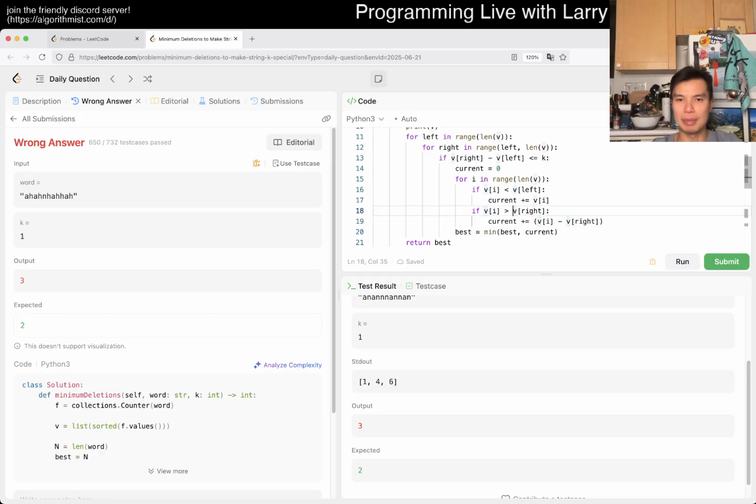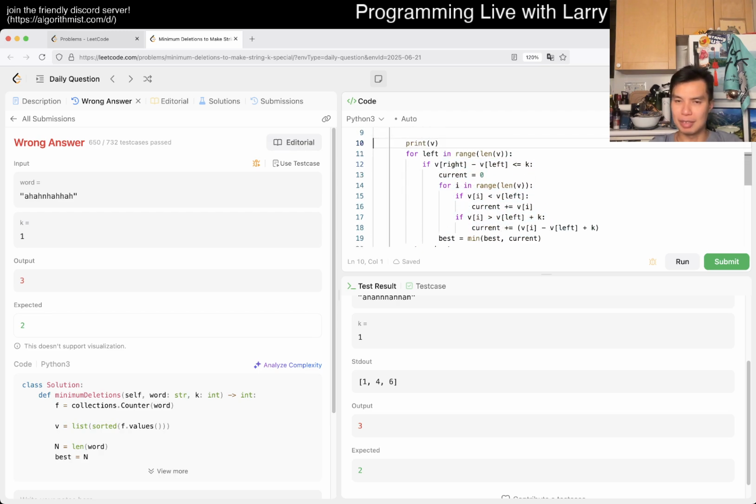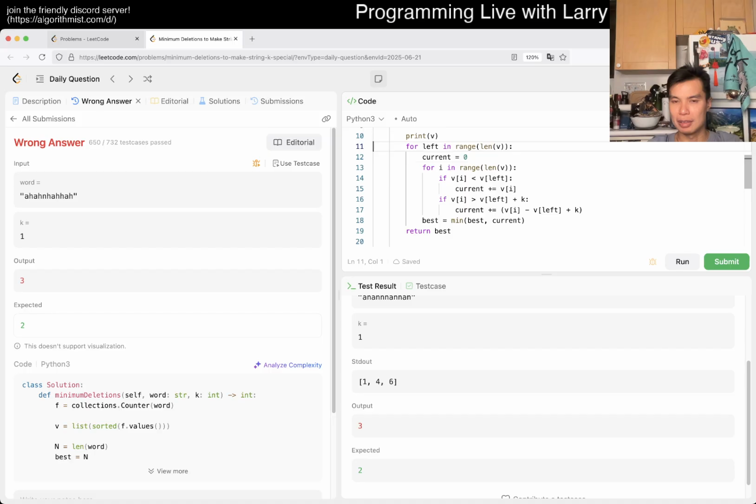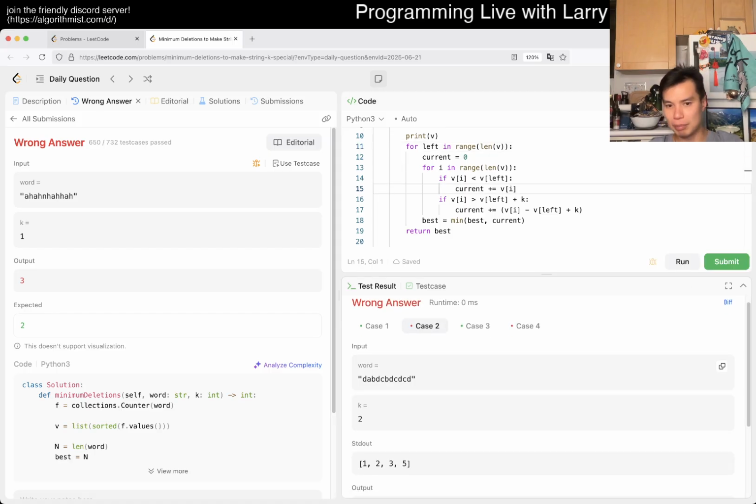So actually this is going to be left plus k. That's more precise, if we want to set the left bound. And actually in that case, we don't even need this right. So there's definitely a lot of, it's definitely trickier than I expected, to be honest. And then we don't need this anymore, I suppose. In fact, this is much cleaner than the way that I was writing it, but maybe more wrong.